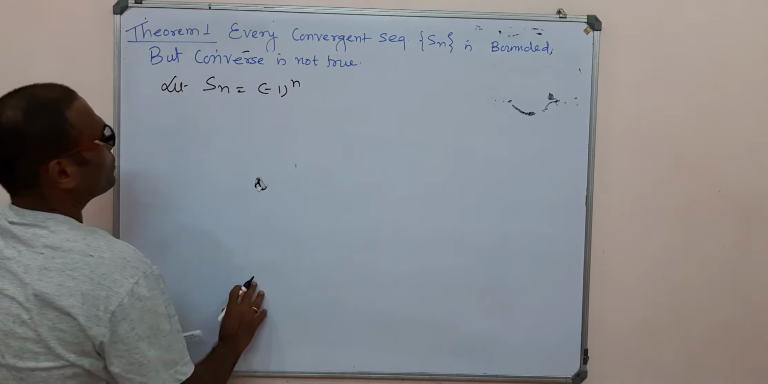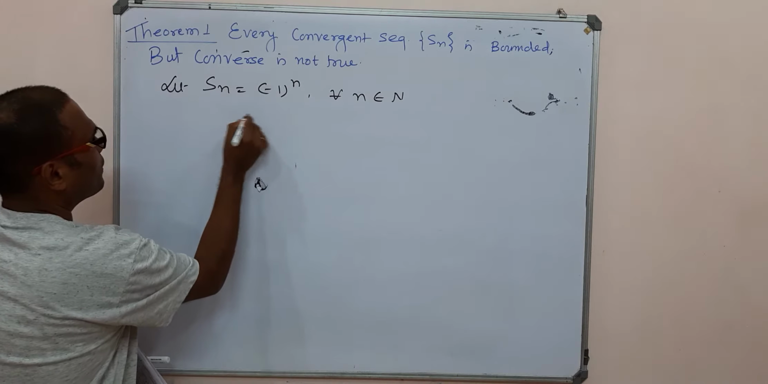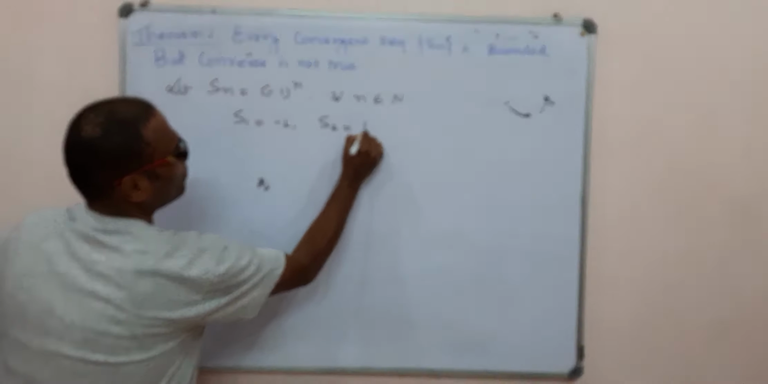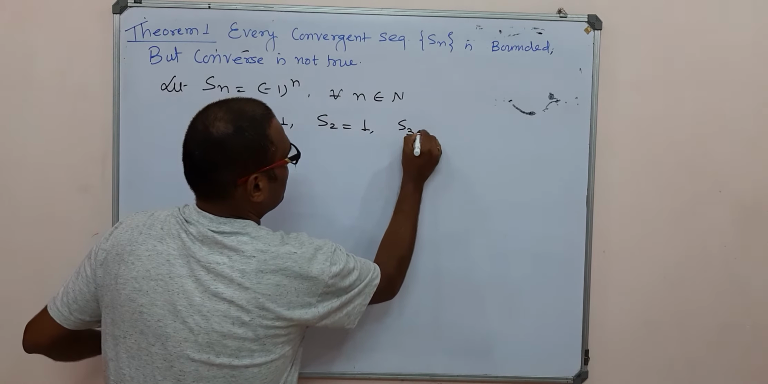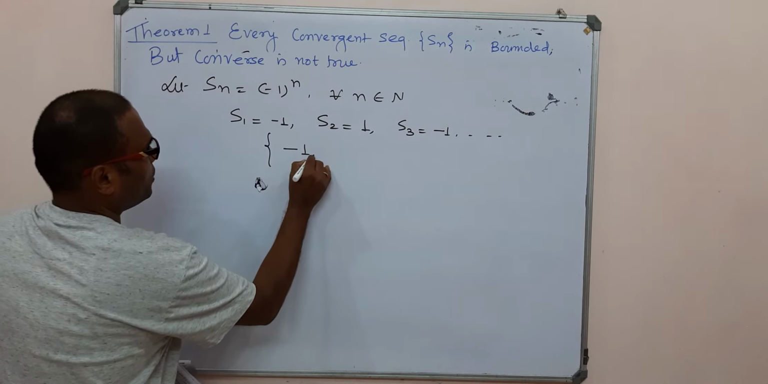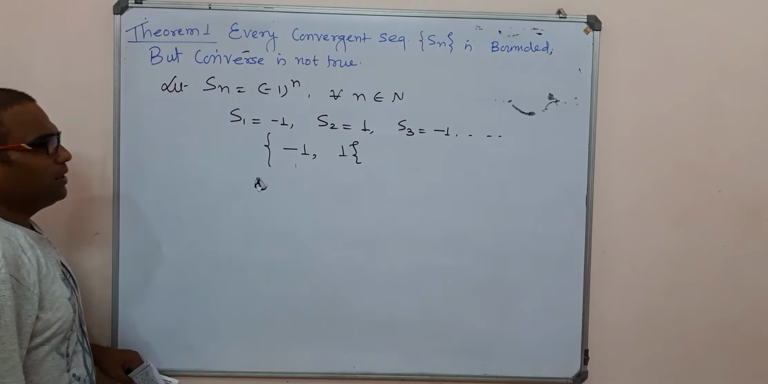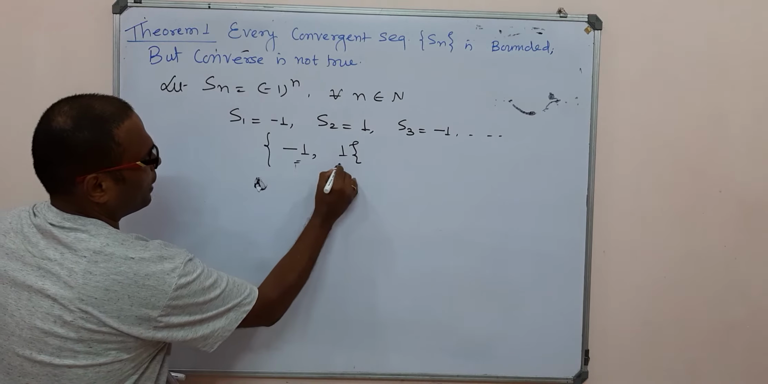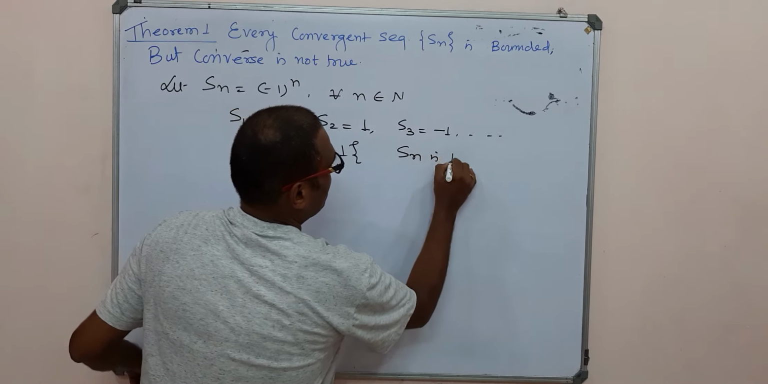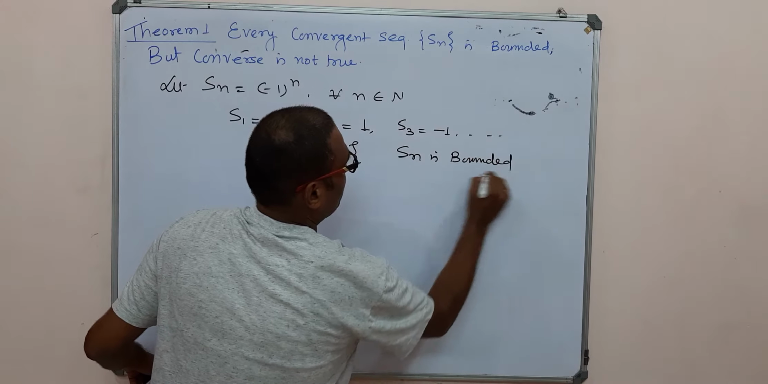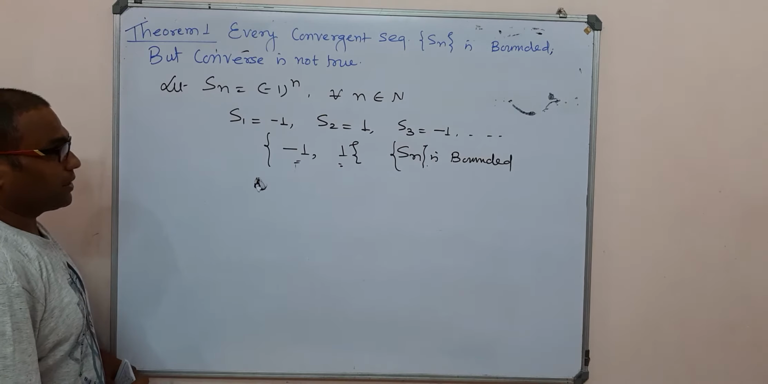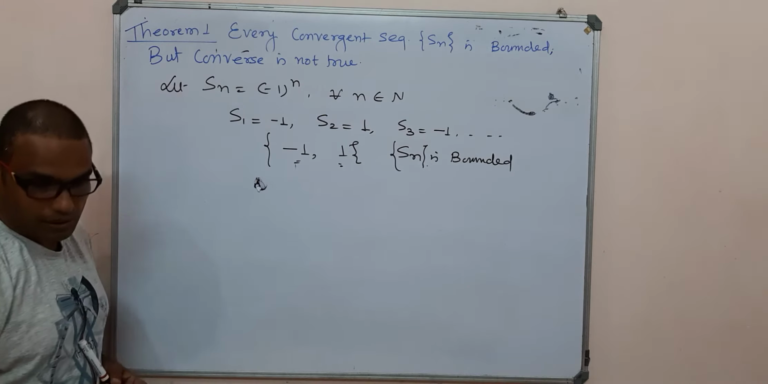Why is it bounded? If we calculate the terms, suppose we calculate S1, then this is minus 1; S2 is plus 1; S3 is again minus 1, and so on. So here we observe that we have only two values, plus 1 and minus 1. It is bounded below by minus 1 and above by plus 1, both exist. Therefore, our sequence Sn is bounded. But it is not convergent. This is the fact.